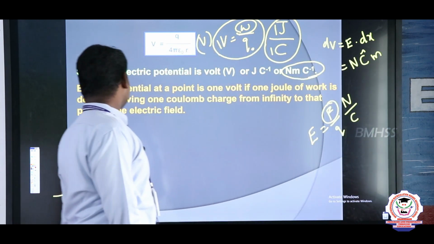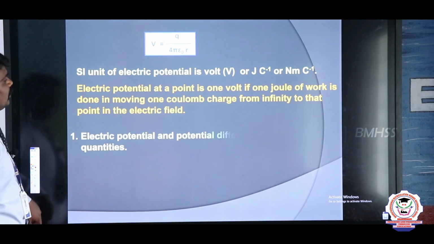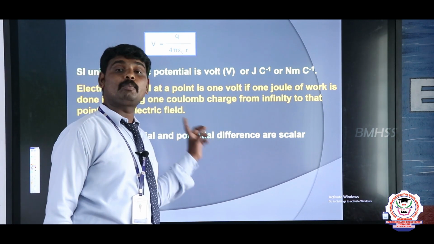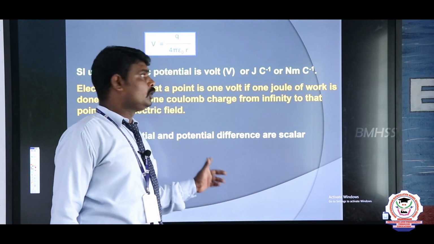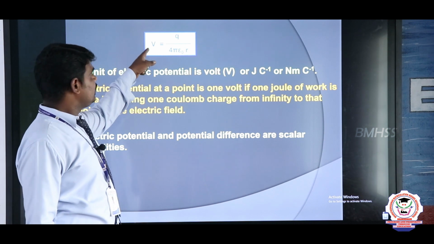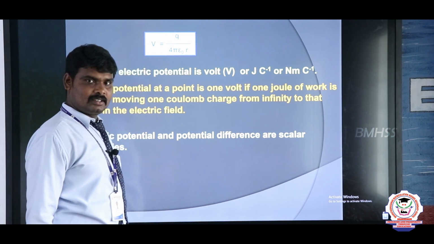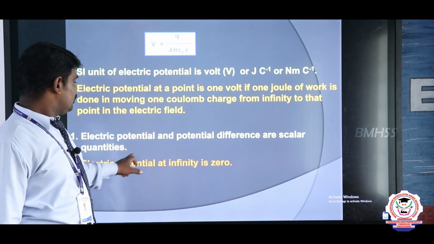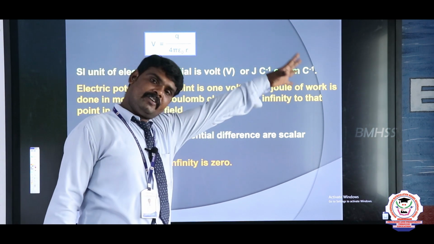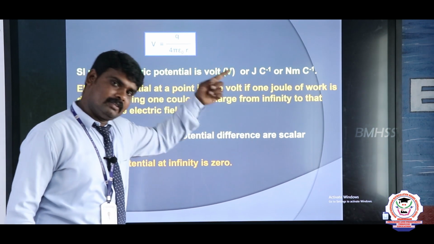Next, the important aspects of potential. First one, the electric potential and potential difference are scalar quantities. Electric potential is not a vector quantity. Here R is inversely proportional to V. If the distance increases, the potential decreases. And second point, the potential at infinity is 0. If I take the potential at infinity from the source charge, the potential will be 0.